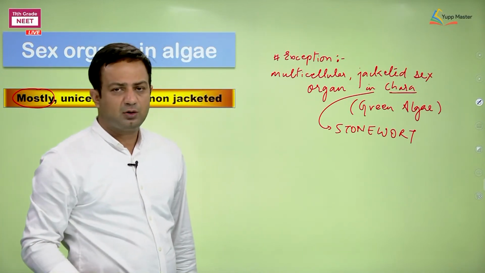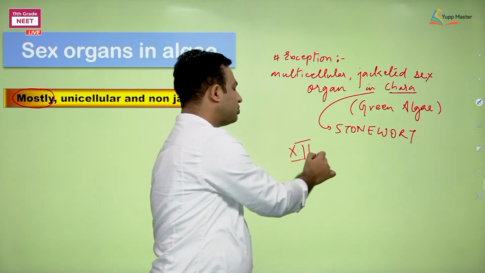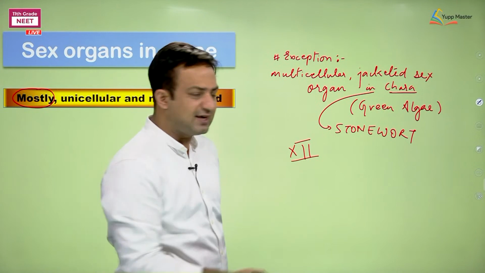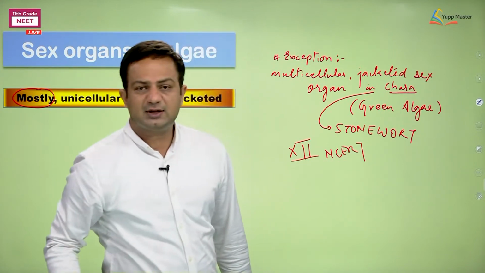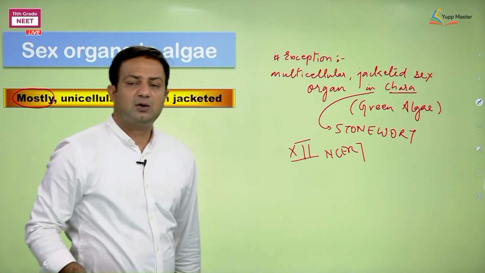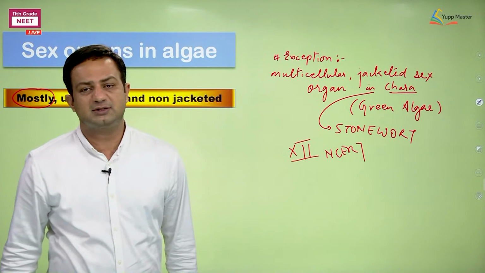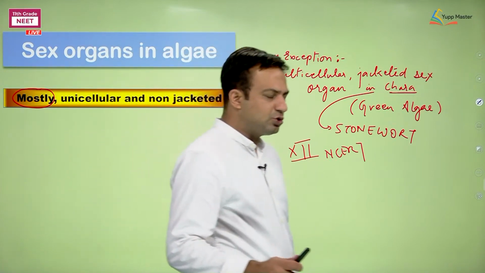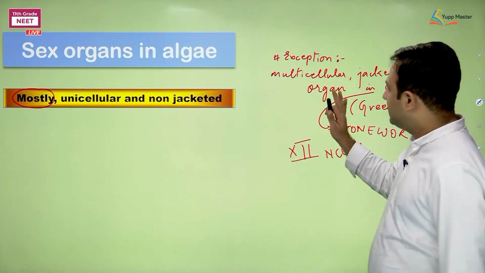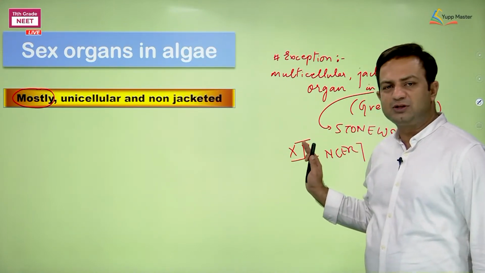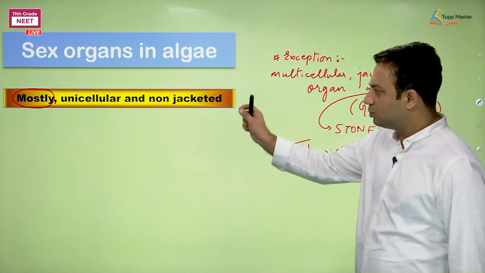This is an exception. You will learn about this Chara again in the class 12th chapters, in the coming 12th class NCERT, and the students from the two states, TS and AP, are going to have this Chara in the chapter named Reproduction in Organisms in the Botany part. So this is an exception. Give only this much importance to this exception right now. Only the name is sufficient. Let's go to the further things.